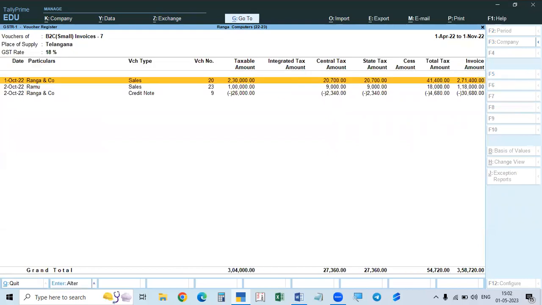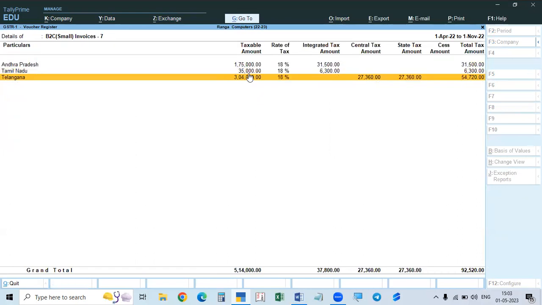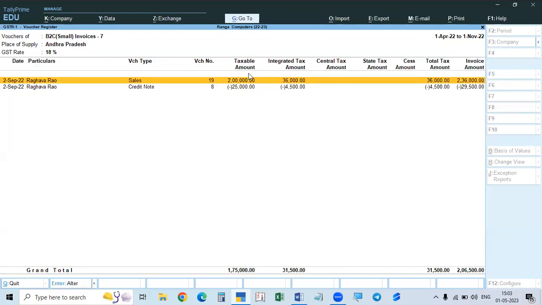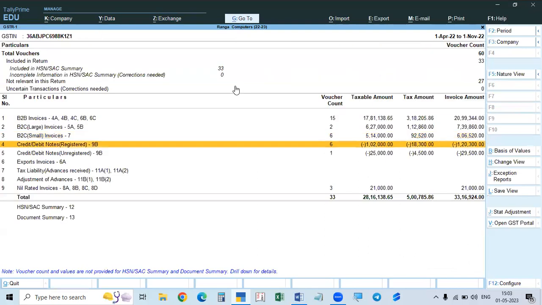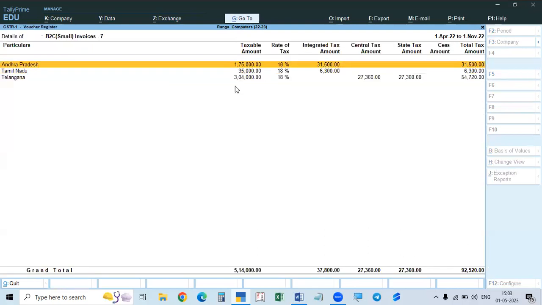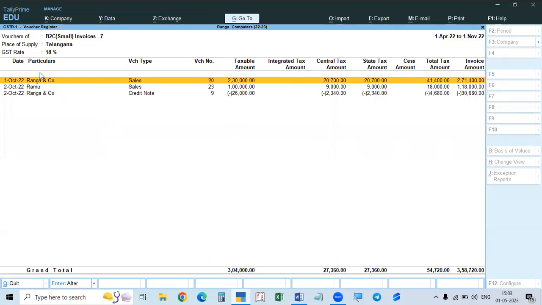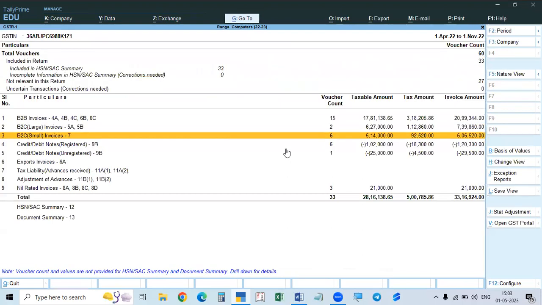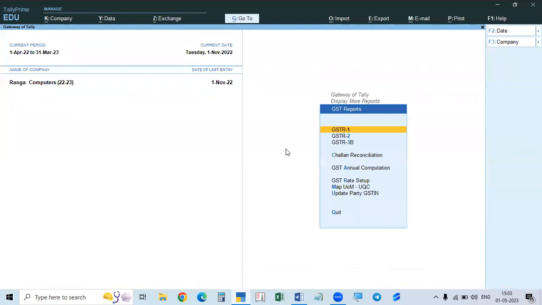Here in the case of Telangana, there is one credit note. There may be many, and here also only one. So there are many sales. All the sales will be shown under the respective state, and it will be reduced. In the case of Telangana, you see, there is already Ranga and Co, and for Ranga and Co it is reduced, and this will be taken. The net amount only will be taken. Okay, like this it will show. This is not shown that type. And we'll go to the next one.